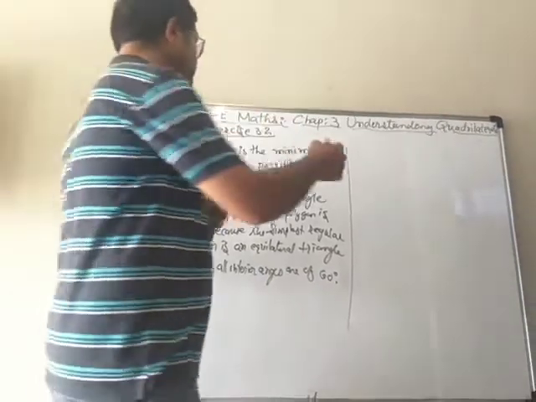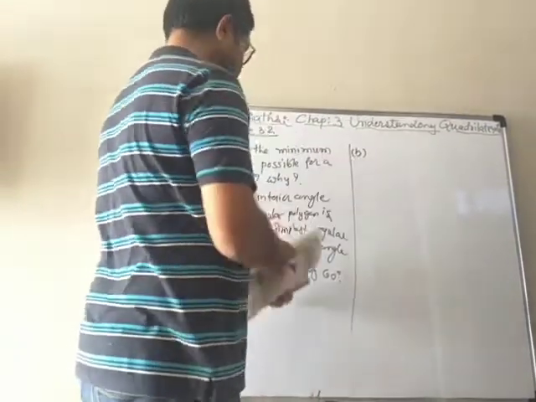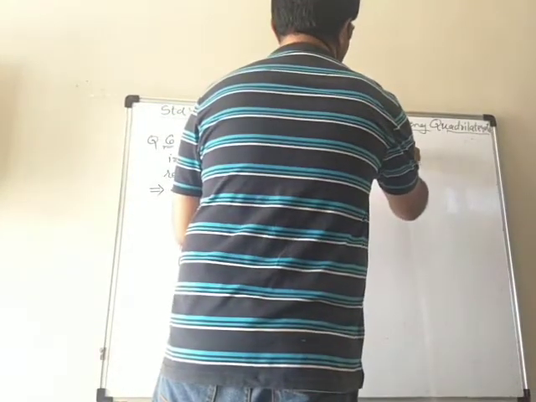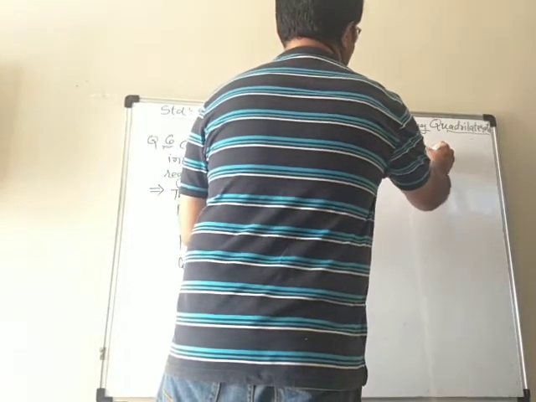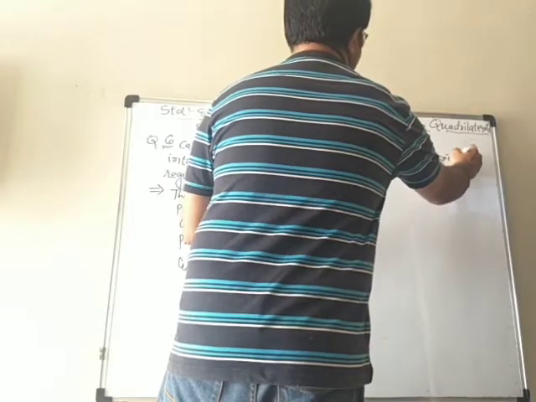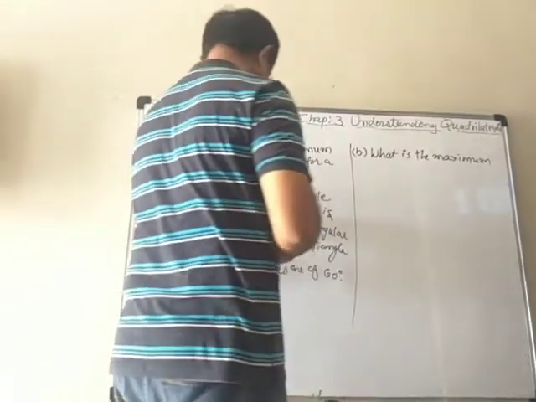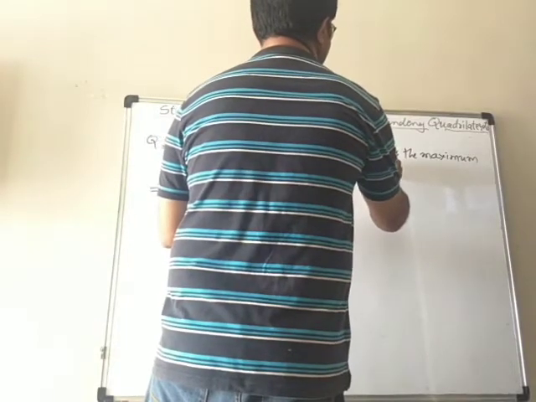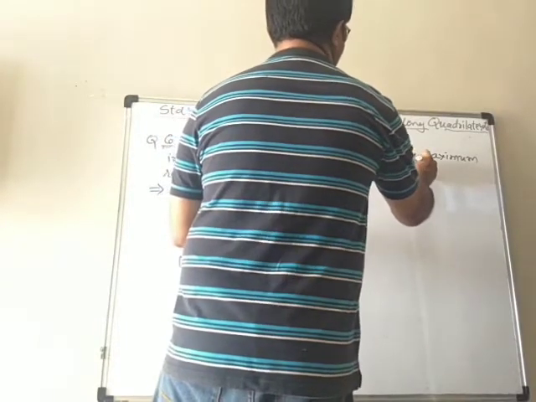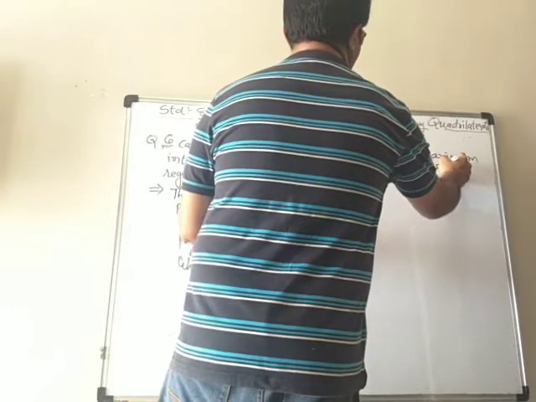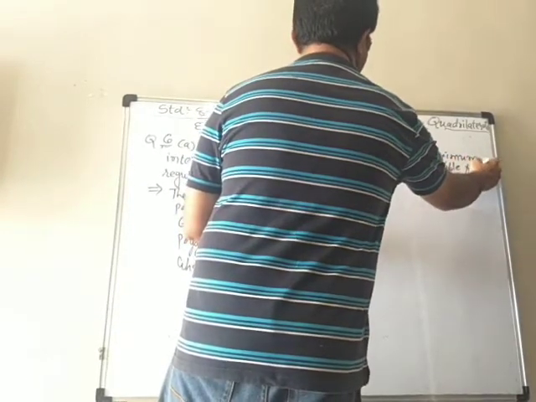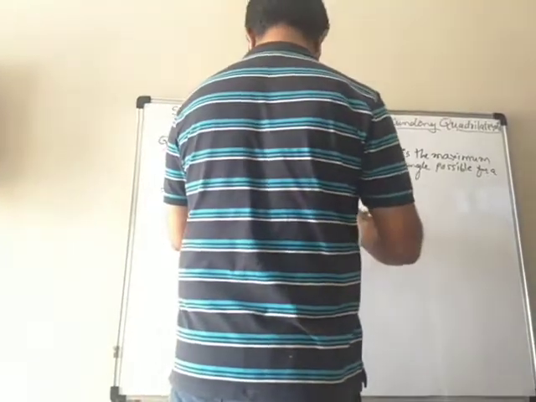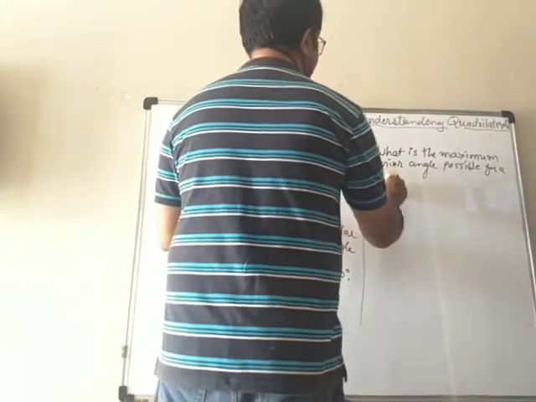Now B, what does it say? In that, what is the maximum exterior angle possible for a regular polygon?